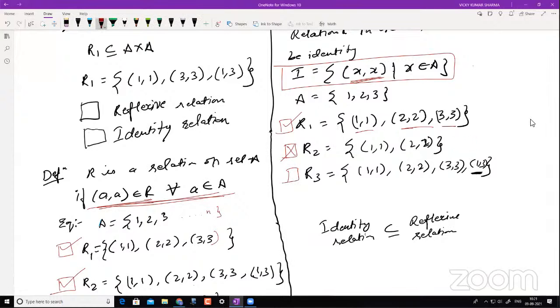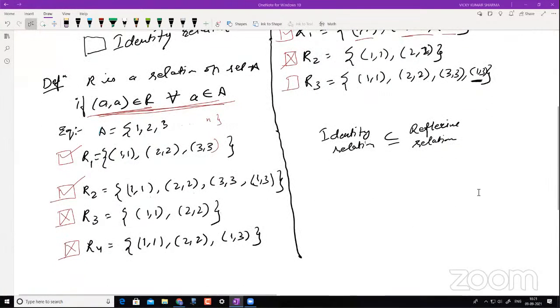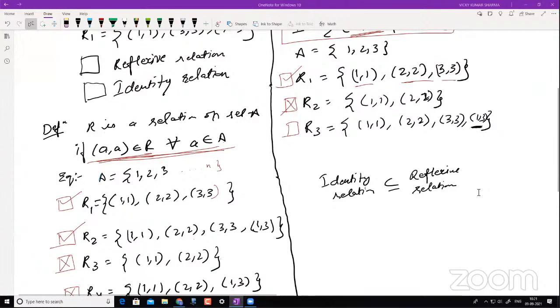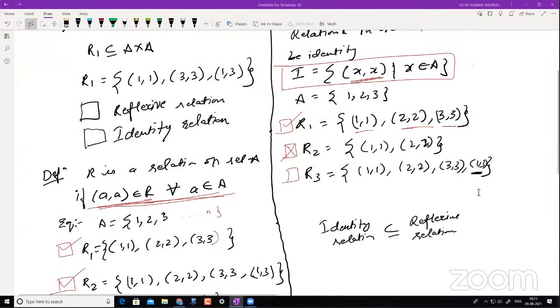Now what about R3? Come to R3. No, it is not, because 1,3 is there, and we cannot have any element other than the same element. Yes, it's reflexive, not identity. So it's special, like a special case of reflexive relation.